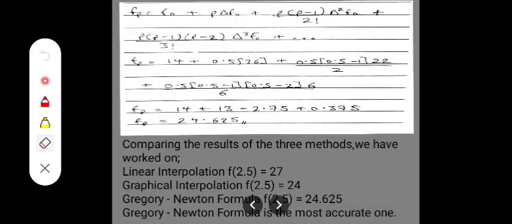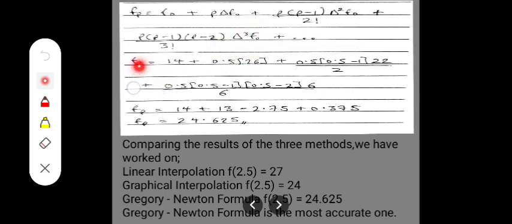Now let's impute them into the formula. The formula says f subscript p equals f subscript 0 plus p multiplied by delta f subscript 0 plus p multiplied by p minus 1 over 2 factorial multiplied by delta square f subscript 0 plus p multiplied by p minus 1 multiplied by p minus 2 divided by 3 factorial multiplied by delta cube f of 0. We'll stop there because that's the last successive difference that gave us a constant value.